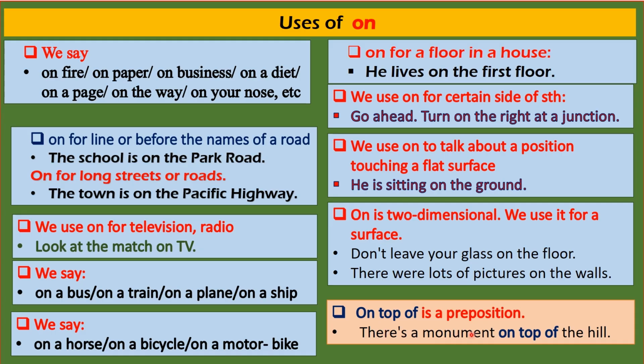Dear learners, in this stage you learned the use of on. There are other uses of on, but this time we discussed some of the important situations. When we learn, it is clear that on is for surface or for line. On for a surface having two dimensions and on for a line. Generally we use on for a surface or line. Okay.